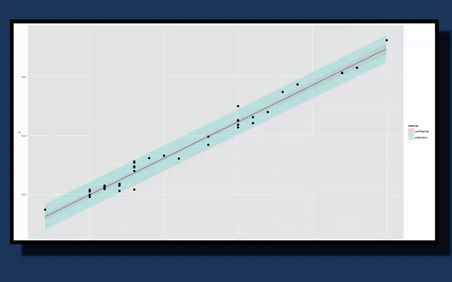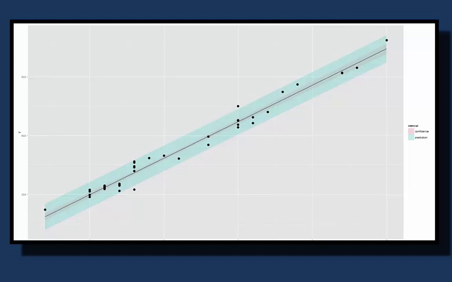The last thing I'd say, you can see it a little bit more in the confidence interval here than in the prediction interval, is that both of these get narrower toward the center of the data cloud and then get wider as you head out into the tails. That's simply saying that we're more confident in our predictions the closer we are to the mean of the x's.